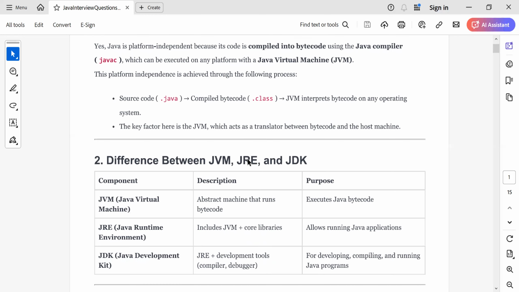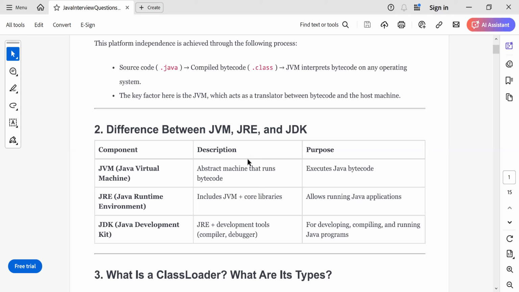Great. Can you tell me what is the difference between JDK, JRE, and JVM? All right, so these are the three important components of Java. JDK stands for Java Development Kit, JRE stands for Java Runtime Environment, and JVM stands for Java Virtual Machine. Now, what is the purpose of each one of them?